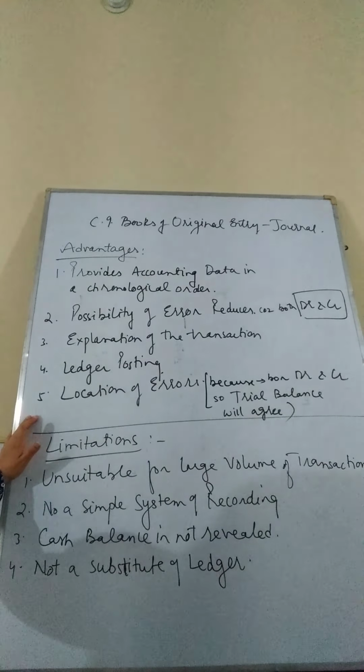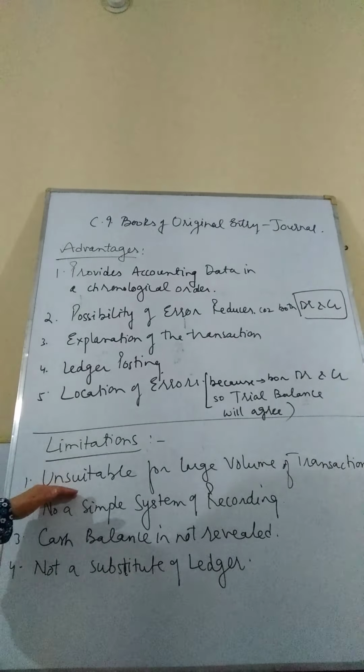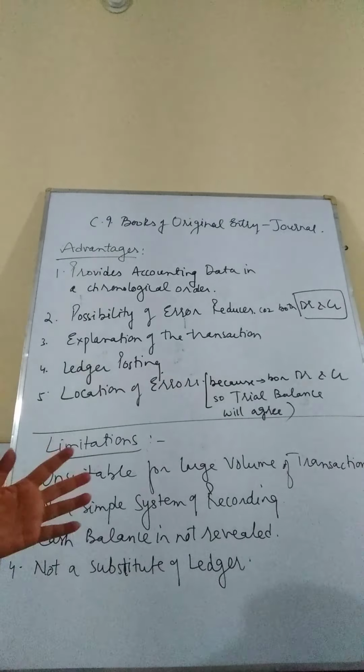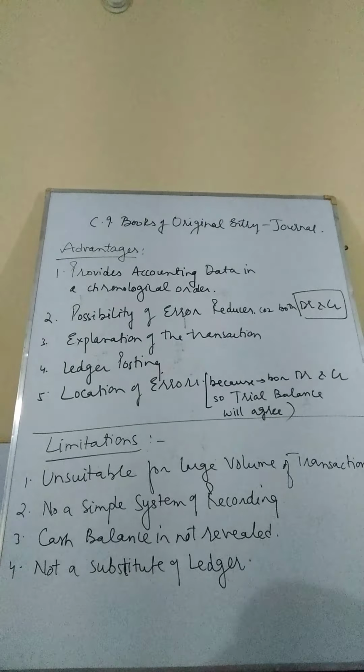Moving on to the limitations of journal also, since every positive side has a negative aspect also. So we have the first limitation, unsuitable for a large volume of transactions. This means when the business grows very large and the number of transactions grows very high, then it is very difficult to record each and every transaction in a book called journal, and the book becomes quite voluminous, very heavy or bulky. So it is very difficult to manage it.